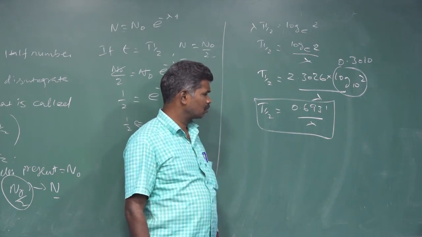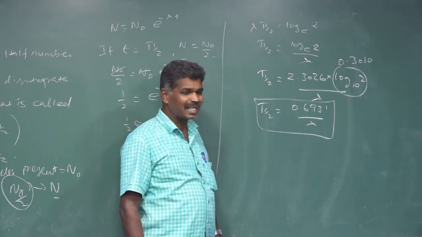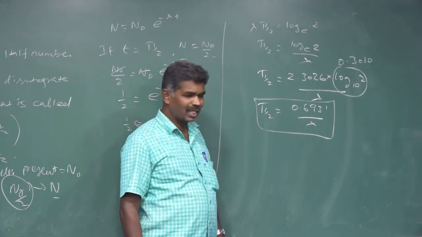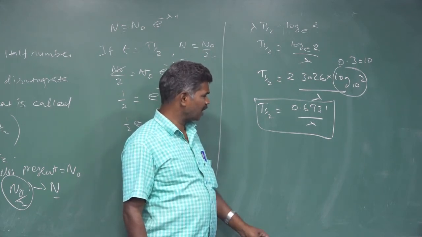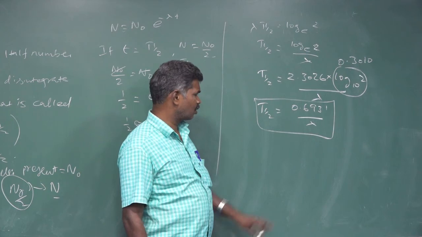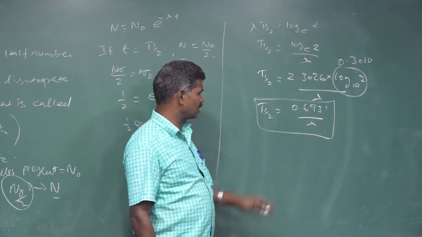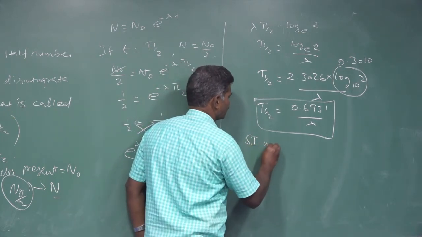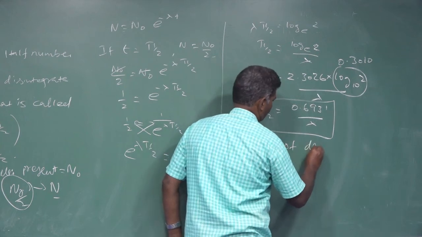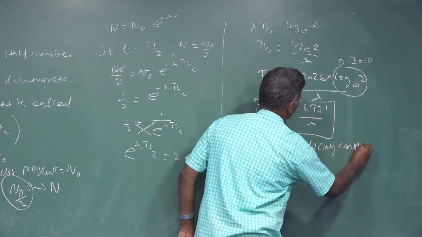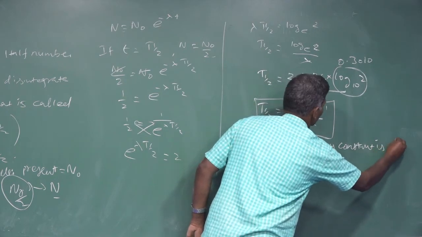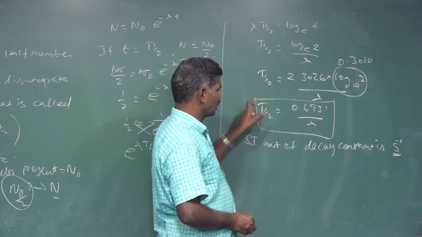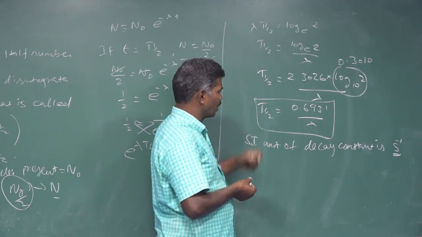So from that relation, we can say half-life is equal to 0.6931 divided by the decay constant. The SI unit of the decay constant is second inverse, that is, per second. If you substitute the unit second inverse, we get the unit of time. Anyhow, half-life is the time taken to disintegrate half the number of elements.